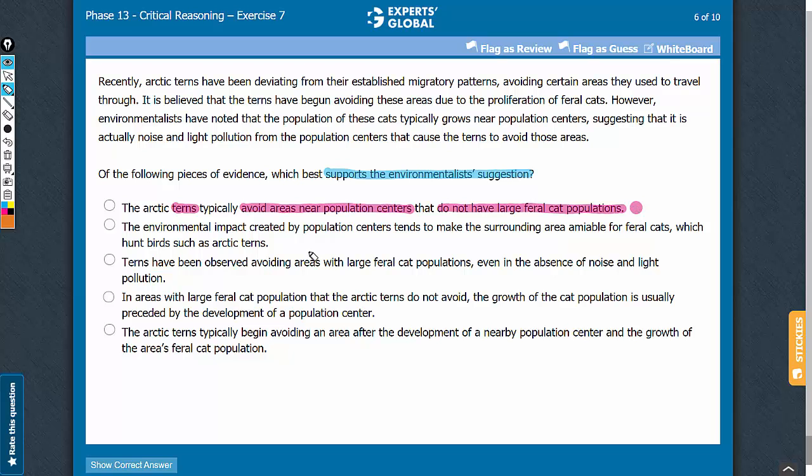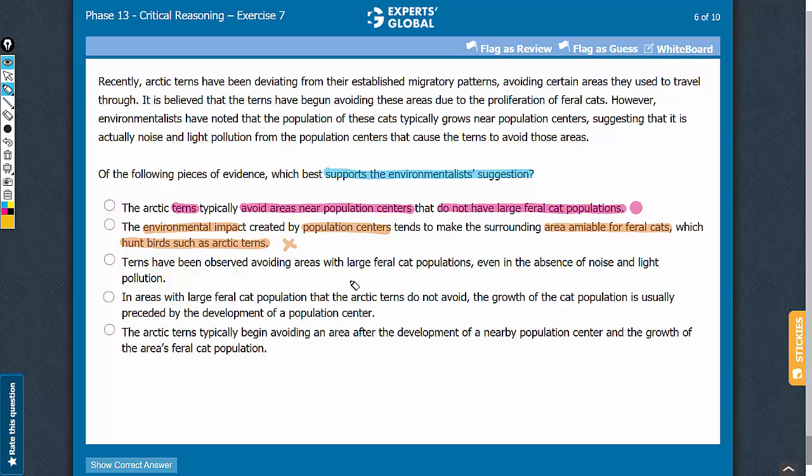Answer choice B. This answer choice states that the environmental impact of population centers makes the area amicable for feral cats, and that these cats hunt birds such as the terns. So basically this answer choice talks about population centers attracting feral cats, but doesn't suggest anything about why the terns are avoiding these areas. In other words, this answer choice doesn't suggest whether the terns are avoiding these areas because of the population of cats or because of the noise and light pollution from the population centers. So this answer choice simply adds information and does not strengthen the conclusion. So let's eliminate this answer choice.